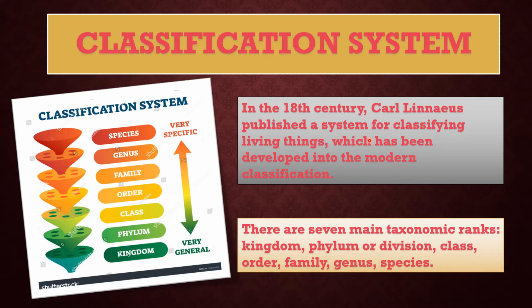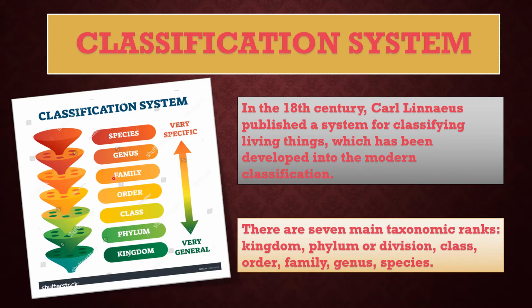In the 18th century, Carl Linnaeus published a system for classifying living things, which has been developed into the modern classification. There are 7 main taxonomic ranks: kingdom, phylum or division, class, order, family, genus, and species. You see this is the classification system. It starts with kingdom, then phylum, class, order, family, genus, and species.